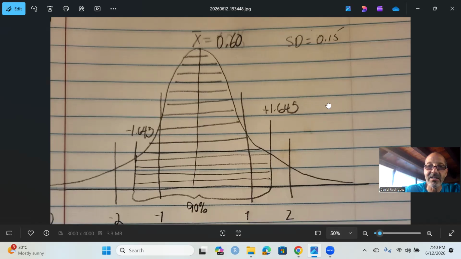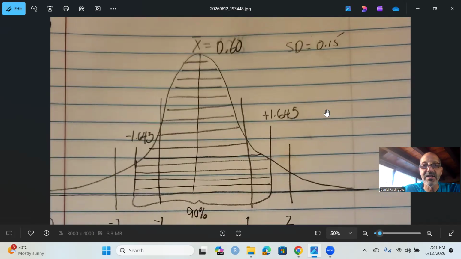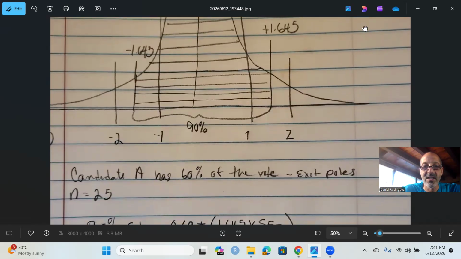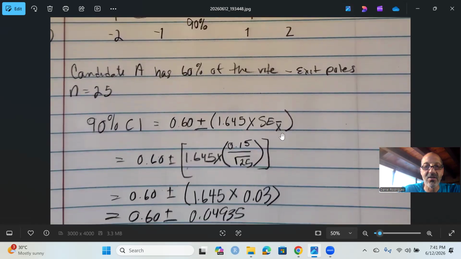All right, so let's take a look at what our standard error would be. If you recall, I mentioned that the standard error is the standard deviation of the sampling distribution of the mean. If we take the mean of every possible sample from this population and use those means as our data and get the standard deviation of those means, we'd have the standard error of the mean. Let's calculate that. The equation for the standard error is the standard deviation divided by the square root of the sample size. I have a sample size of 25 and a standard deviation of 0.15, and I'll use that for my calculation.